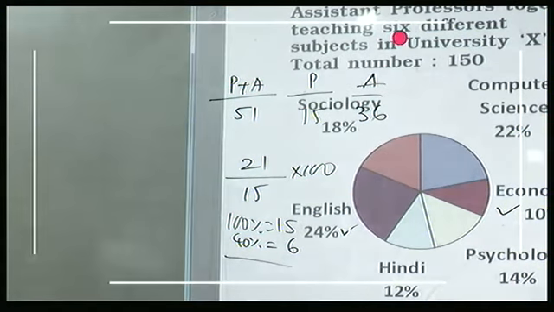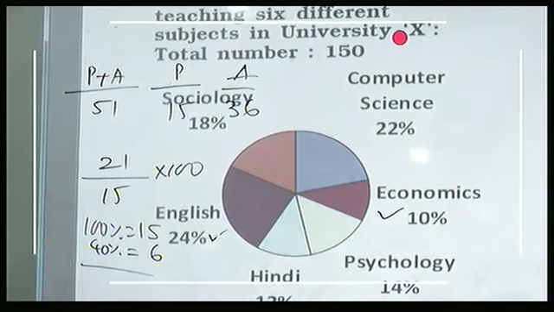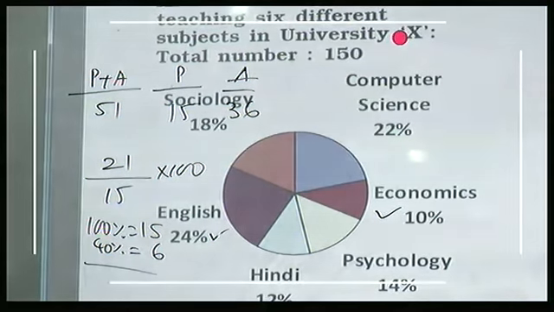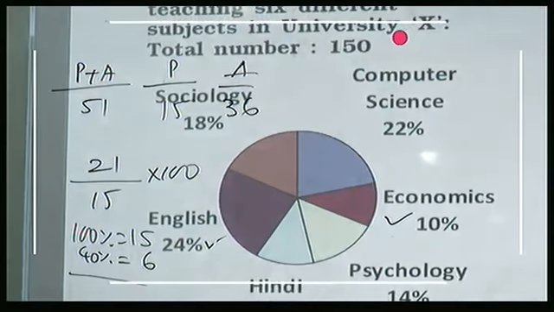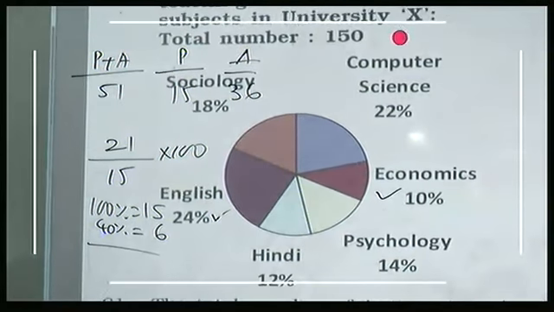62. If the respective ratio between total number of male professors and the number of female professors is 9:16, and the respective ratio between total number of male assistant professors and the total number of female assistant professors is 9:11, what is the total number of female professors and assistant professors teaching the 6 given subjects?